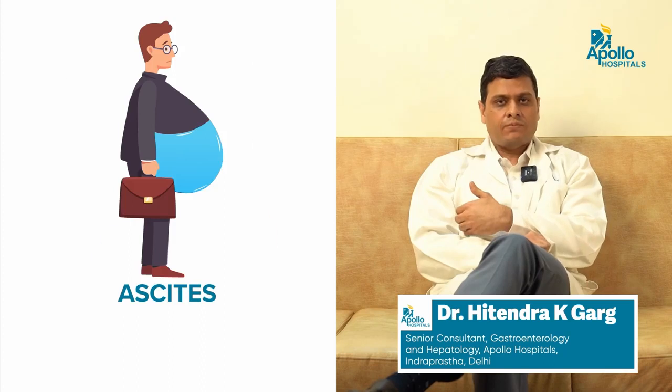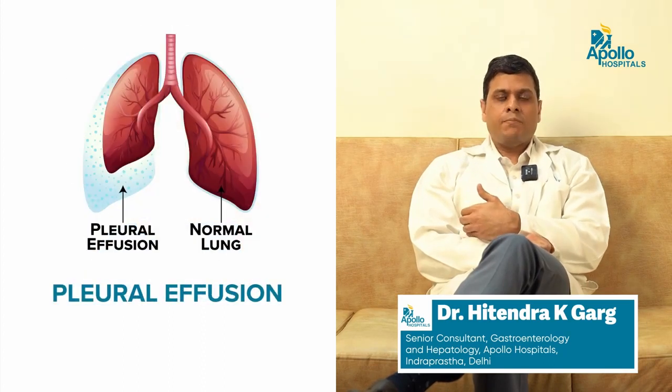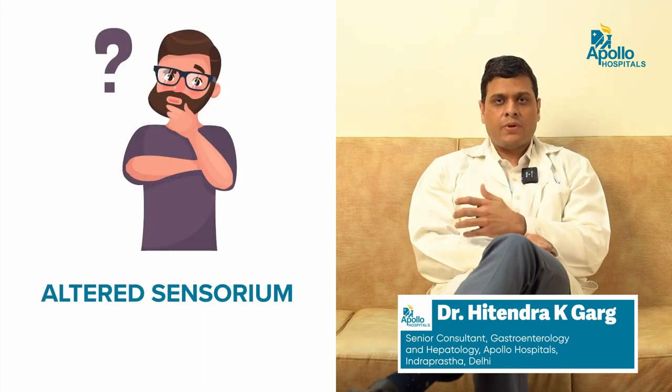Decompensation means the patient develops ascites, jaundice, pleural effusion, or altered sensorium, and can develop a liver tumor. So if we stop the alcohol, we definitely prevent further decompensation. But once cirrhosis has happened, you can't reverse it.